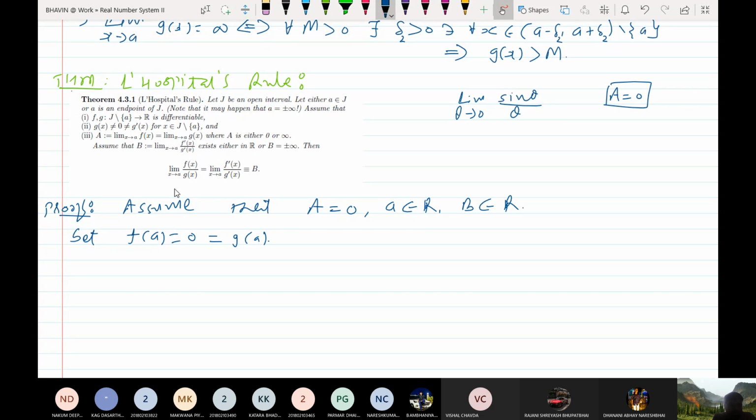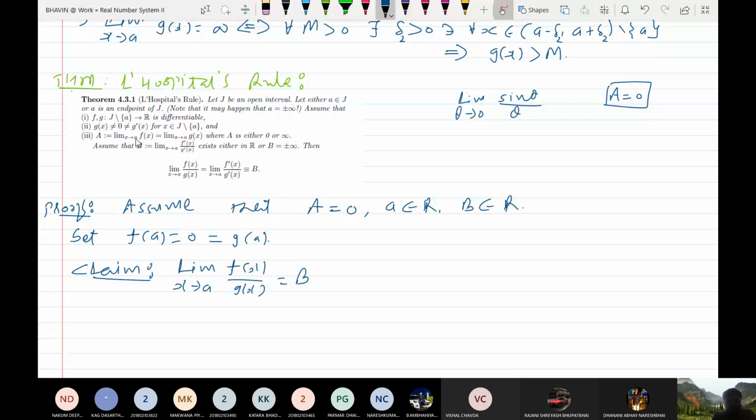In this case, suppose we assume that f of a equal to 0 and g of a equal to 0. What is our claim, by the way? What do we want to prove? We want to prove that the limit as x tends to a of f x upon g x is equal to b.